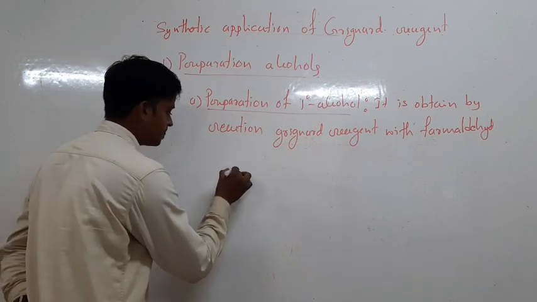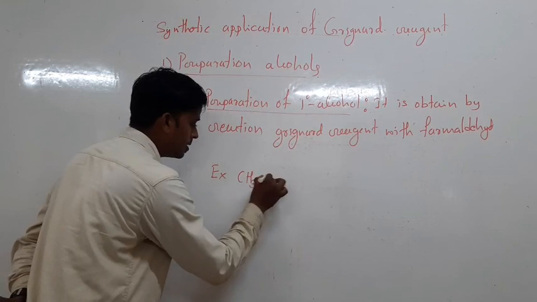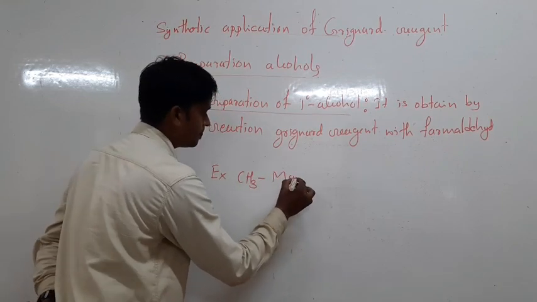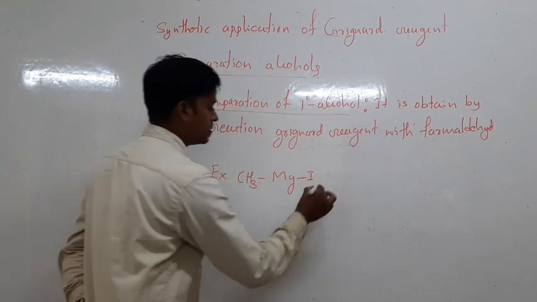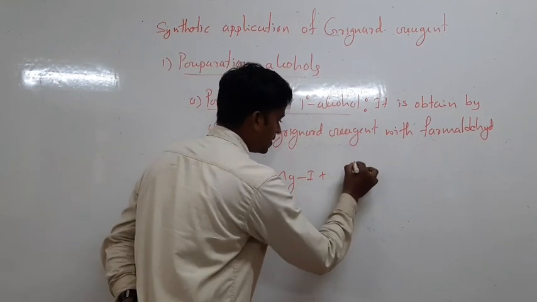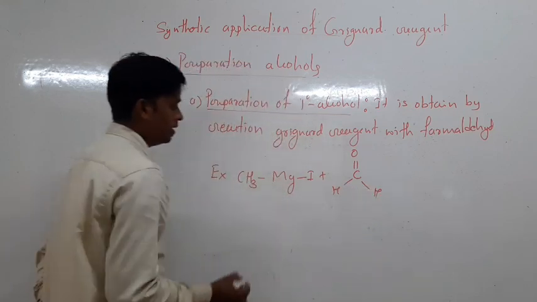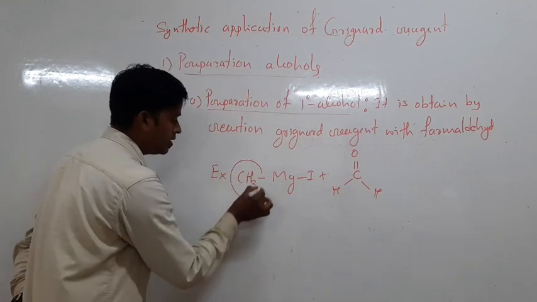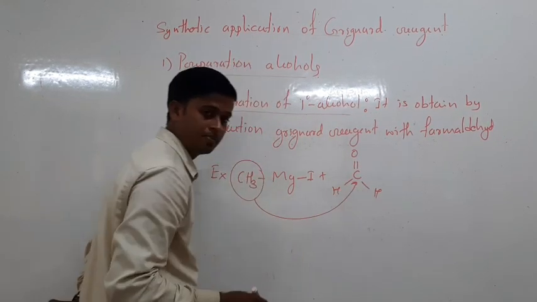For example, when you react methyl magnesium iodide with formaldehyde, the alkyl group of the Grignard reagent is attached to the carbonyl carbon.